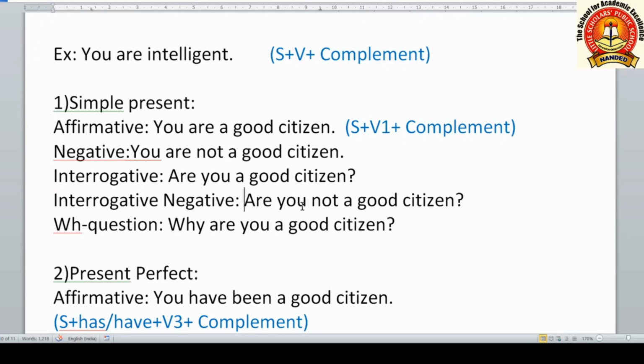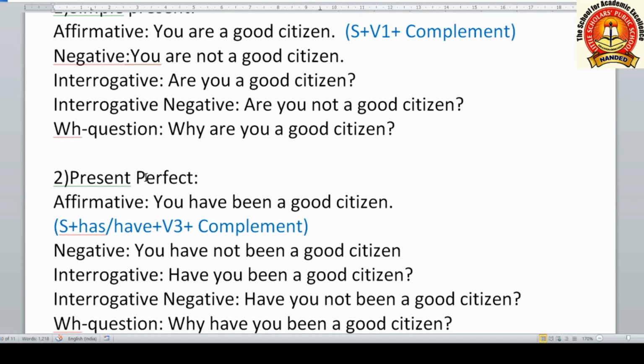Interrogative negative, are you not a good citizen? And WH question, why are you a good citizen or why are you not a good citizen? This is how we can use the static verb is, am, are in the simple present tense. Here according to the subject we use is or am or are.